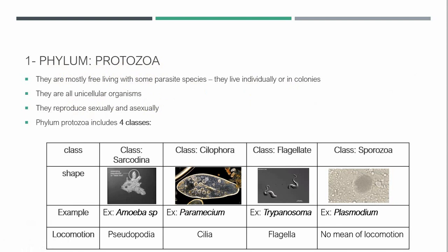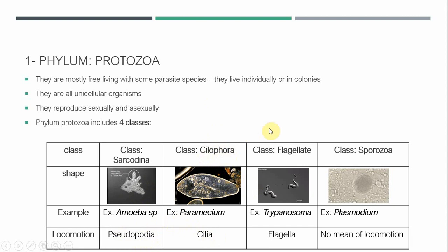So the first class is Sarcodina, like amoeba. Amoeba moves by pseudopodia, which means false legs. Pseudo means false, and podia means legs. So amoeba moves by false legs, which are extensions from its body cell. The second class here is Ciliophora. The members of class Ciliophora move by cilia, and cilia here mean tiny hairs extended from the cell. The example for Ciliophora is an organism called Paramecium. Paramecium and amoeba, both of them live in the fresh water.